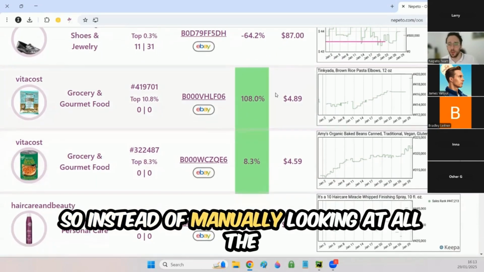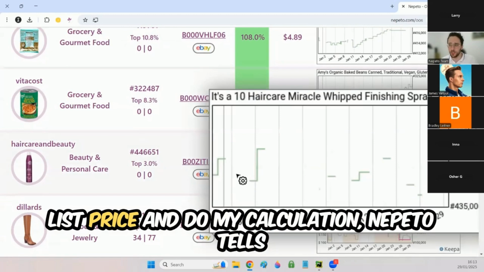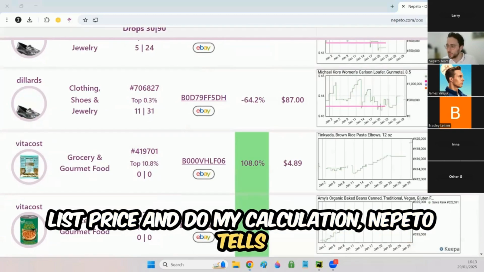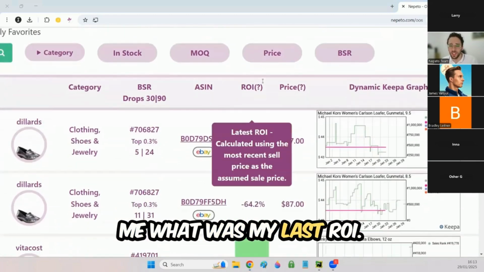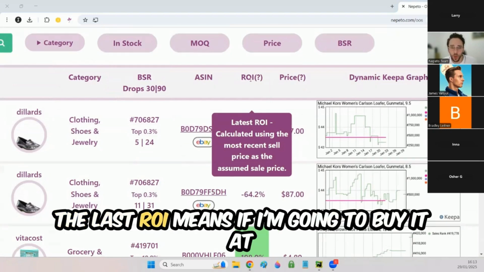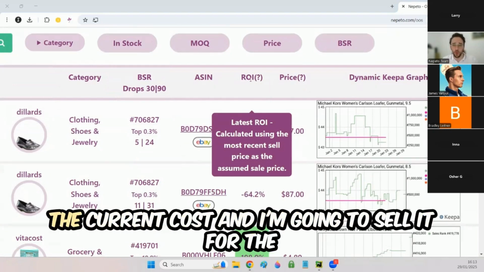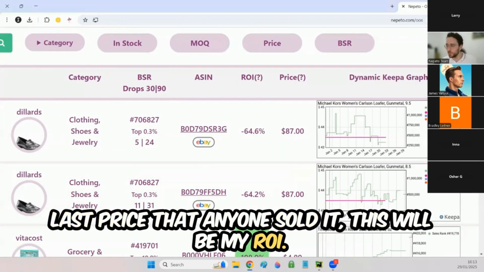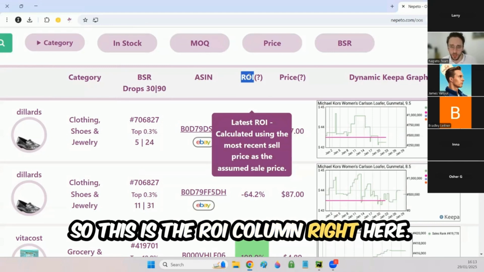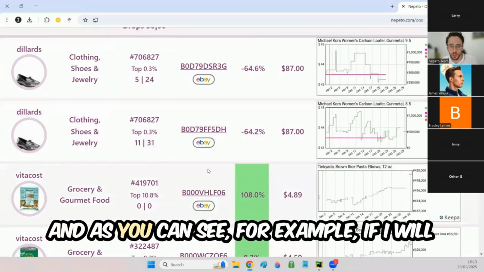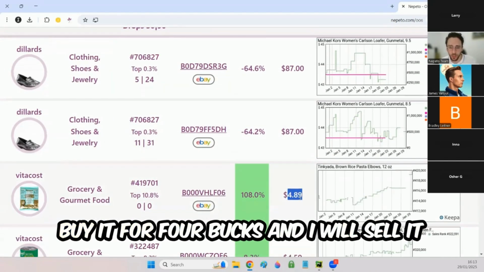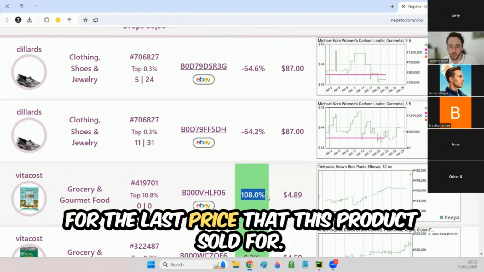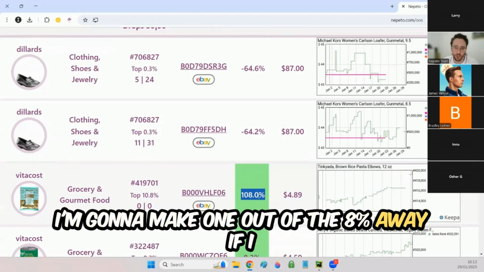So instead of manually looking at all the list price and doing my calculation, Nepeto tells me what my list ROI is. The list ROI means if I'm going to buy it at the current cost and sell it for the list price that anyone sold it for, this will be my ROI. So this is the ROI column right here. And as you can see, for example, if I buy it for $4 and sell it for the list price that this product sold for, I'm going to make 108% ROI.